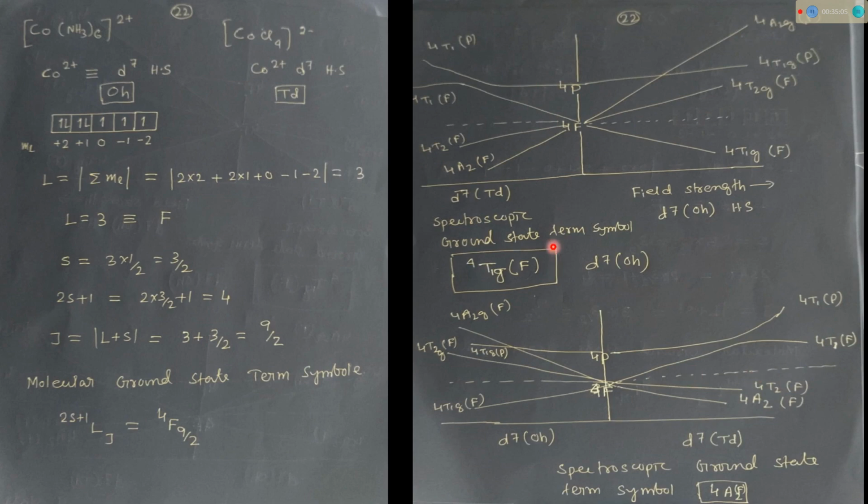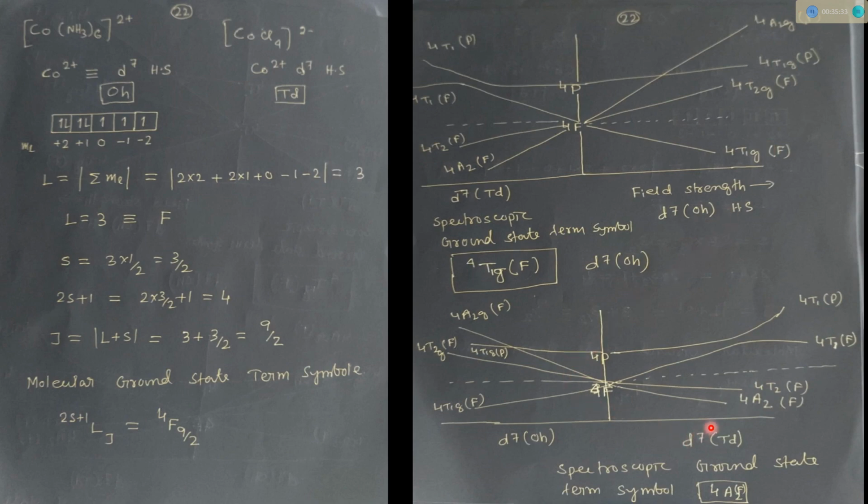So by drawing the orgel diagram, you have to find the ground state spectroscopic term. If any spectroscopic term is asked, we have to draw the orgel diagram and find the ground state term or the highest energy state term, the spectroscopic transitions. For d7 octahedral, 4T1g is the ground state spectroscopic term.